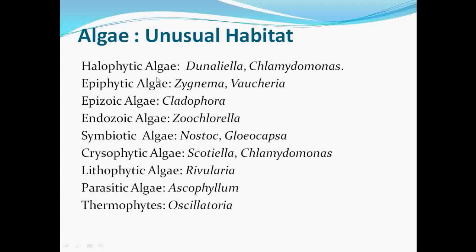Halophytic algae means those algae which grow in high salt concentration, or are able to tolerate high salt concentration. Those algae are known as halophytic algae. For example, Chlamydomonas and Dunaliella. These are the examples of halophytic algae.